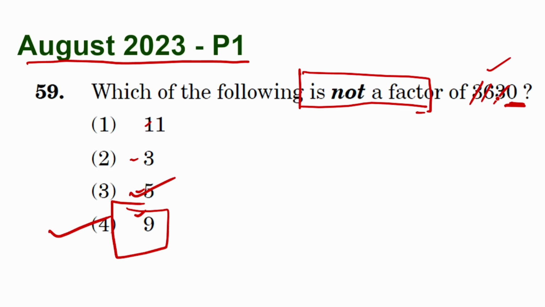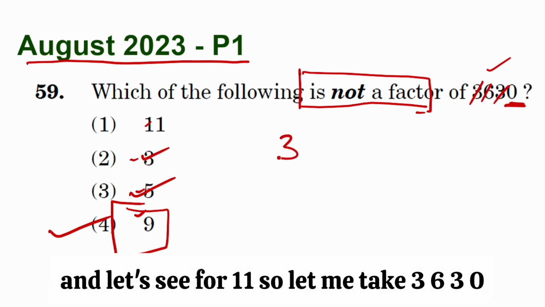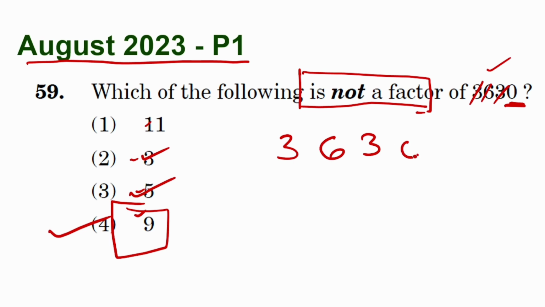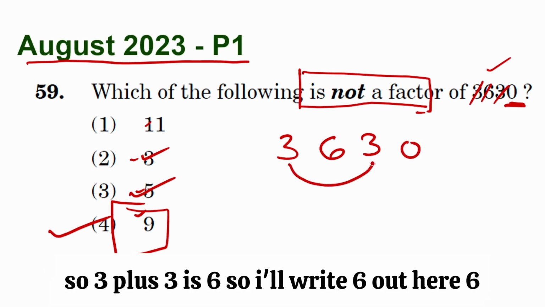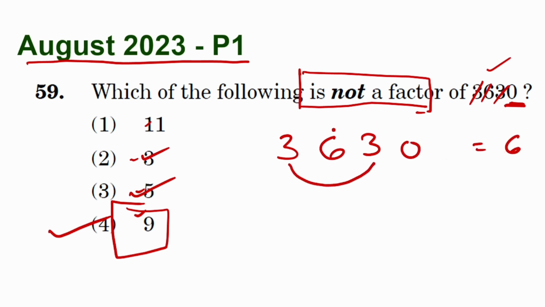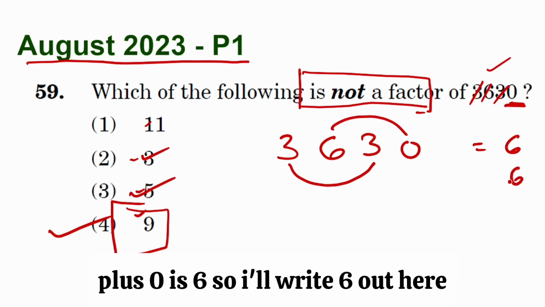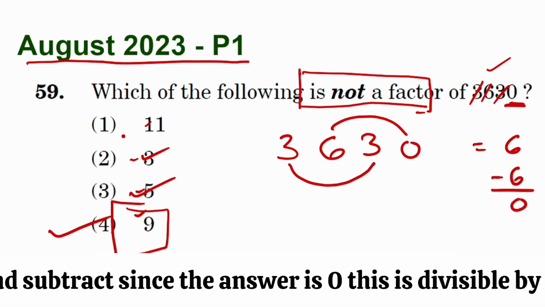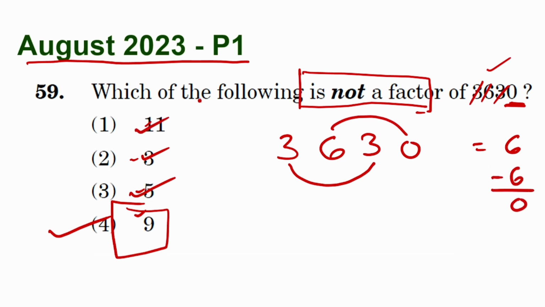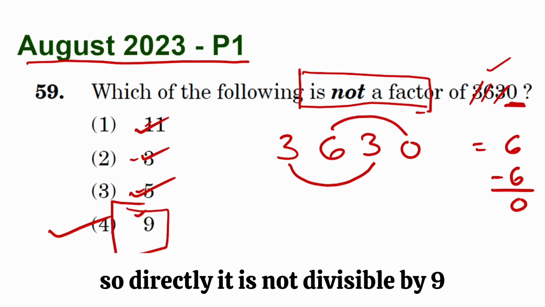So 3, 6, 3 I have cut off, so it is divisible by 3. And let's see for 11. So let me take 3, 6, 3, 0. So 3 plus 3 is 6, so I'll write 6 out here. 6 plus 0 is 6, so I'll write 6 out here and subtract. Since the answer is 0, this is divisible by 11. So directly, it is not divisible by 9.